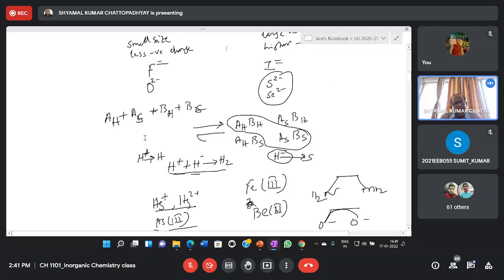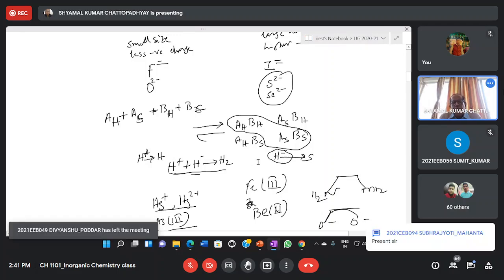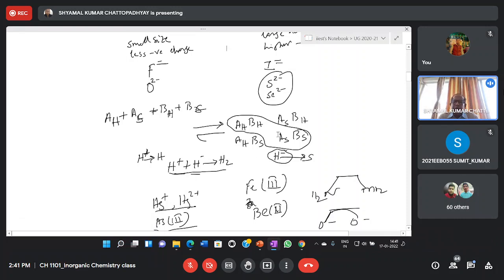So I have written a reaction here. Suppose in a reaction vessel we have taken a hard acid, a soft acid, a hard base and a soft base. And if you react, you will find predominantly we shall get this combination, that is hard acid has combined with the hard base and soft acid has combined with the soft base, and the other combination will be a relatively minor amount of product.